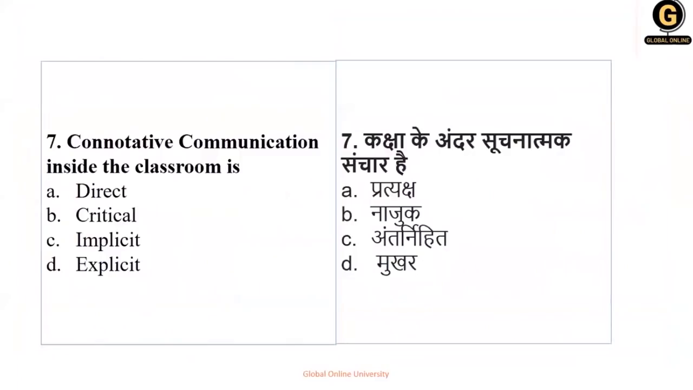The next question. Okay, that is question number 7. Connotative communication inside the classroom is what? Is it direct, critical, implicit or explicit? Now in such question, first of all, आपको ये question करने के लिए आपको connotative का meaning पता होना चाहिए. It's nothing but it is called as the secondary word. Secondary word which expresses the emotions or idea. That is communication है ना, तो वो express करता है.